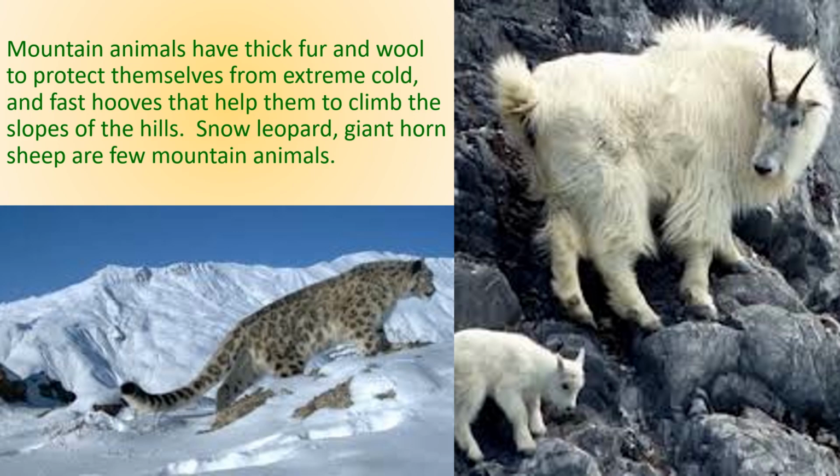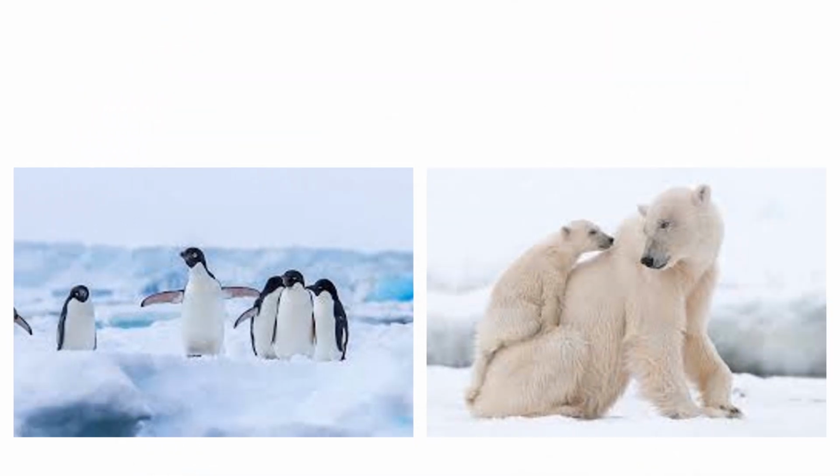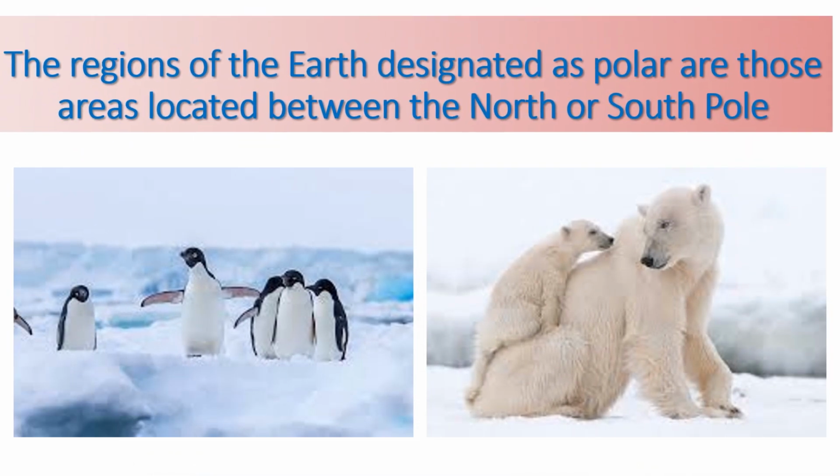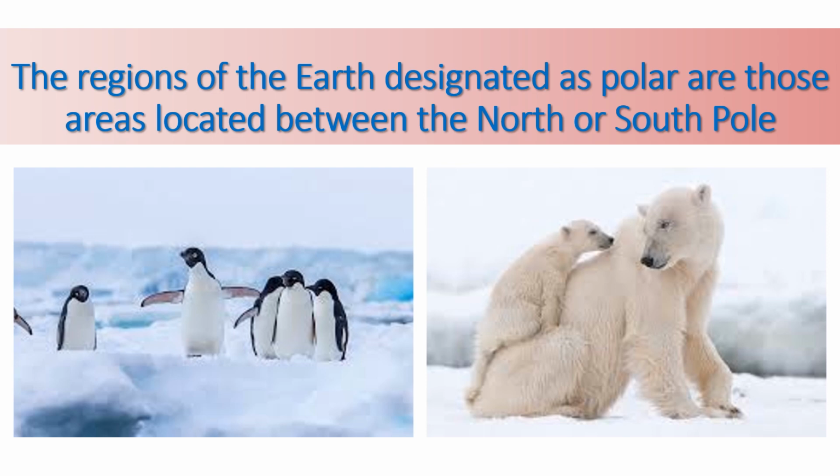The next kind of terrestrial habitat is polar region. Polar regions are very cold. Polar bears live in polar regions. They adapt themselves to live in a cold habitat the whole year. So there are different adaptations in polar bear. With these, polar bear can survive in this extreme type of environment. Padded feet help the polar bear to walk on snow. Thick fur and the layer of fat underneath the skin protect the polar bear from cold.